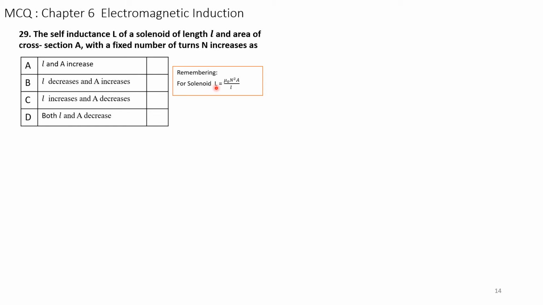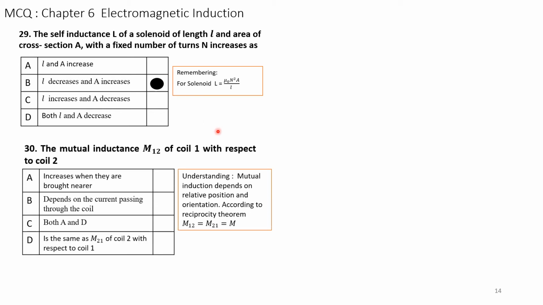Capital L is equal to mu naught, the permeability, N is the number of turns, A is the cross-section area. So if you increase the area, the self-inductance increases. If you reduce l, L also increases. Therefore, l should decrease and A should increase for increasing the self-inductance. So the answer is B: l decreases and A increases.